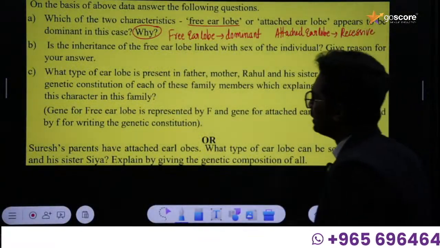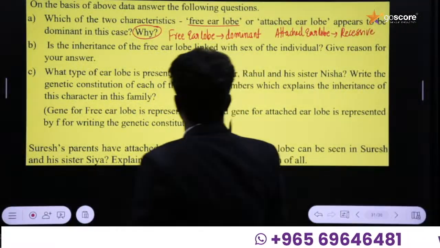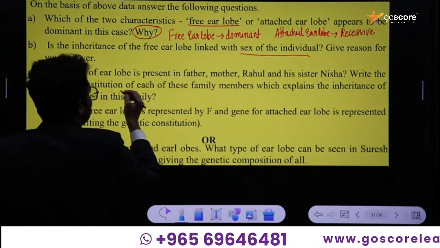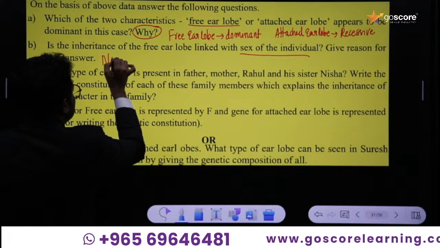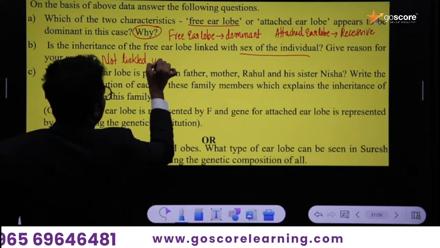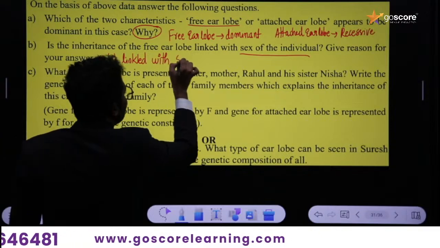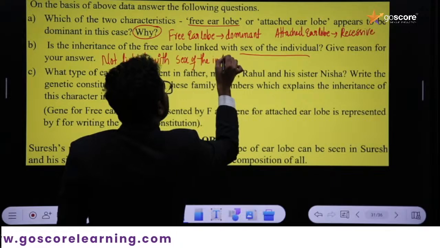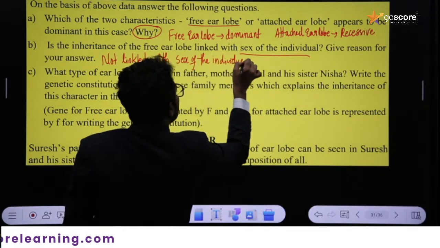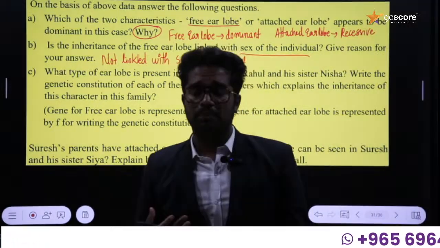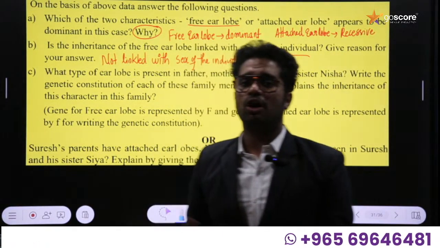Now part B: is the inheritance of free ear lobe linked with the sex of the individual? Not at all. Give the reason for your answer. It's not linked with the sex of the individual. It's exactly due to the differences in the genomic combination of our autosomes, or non-sex chromosomes.